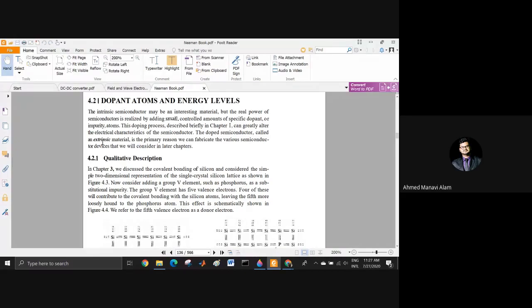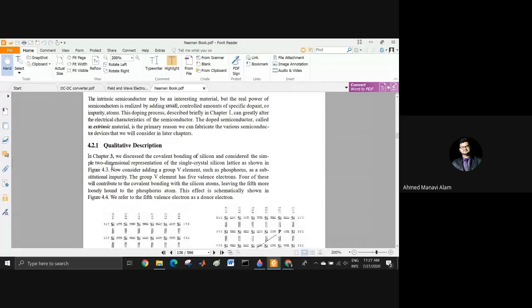That means whenever it is pure silicon, it is called the intrinsic material. When the material is not pure, you are adding some kind of impurity, then it is called the extrinsic material. This is the primary reason we can fabricate the various semiconductor devices that we'll consider in later chapters, like the BJT transistors, MOSFETs, etc., which are the basics of modern day technologies. Now, qualitative description.